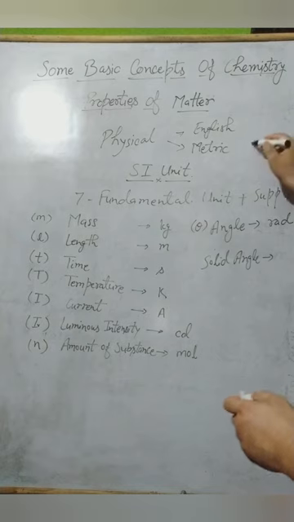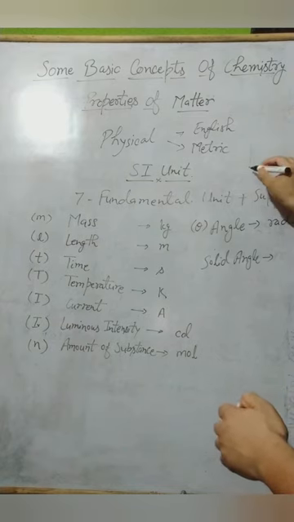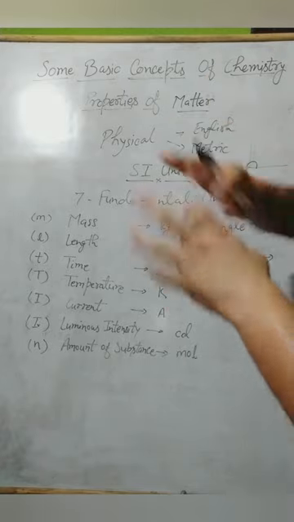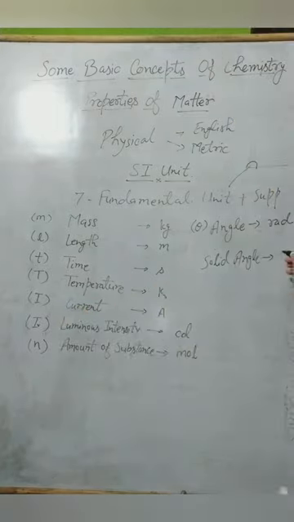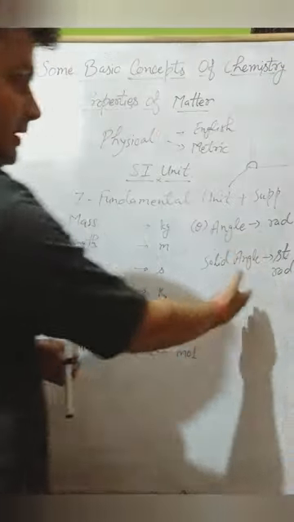It has length, breadth, and some other dimensions also. So the complete angle in the 3D diagram is measured in the steradian unit, small st, steradian. These are the 7 fundamental and 2 supplementary units.